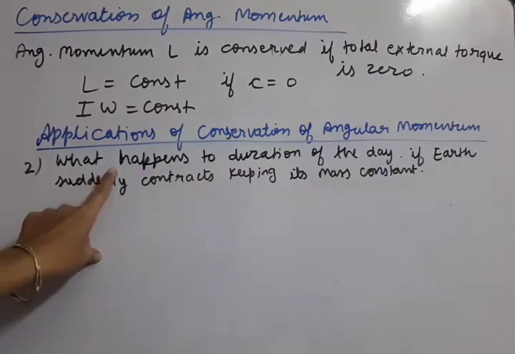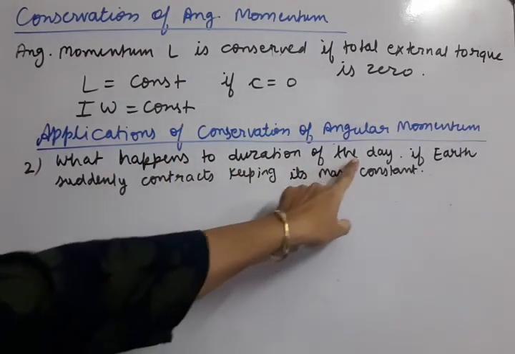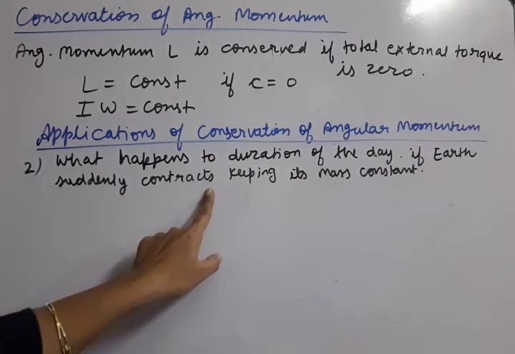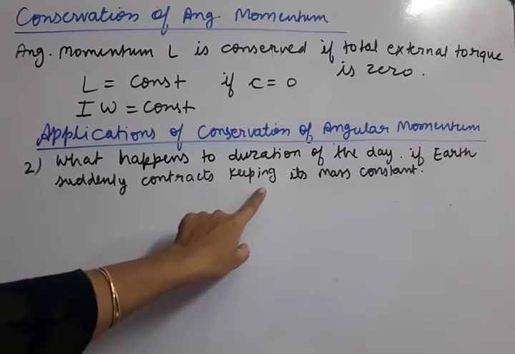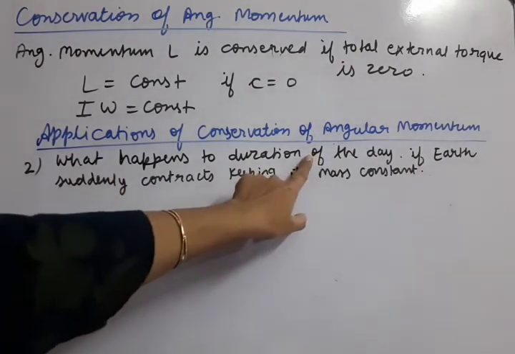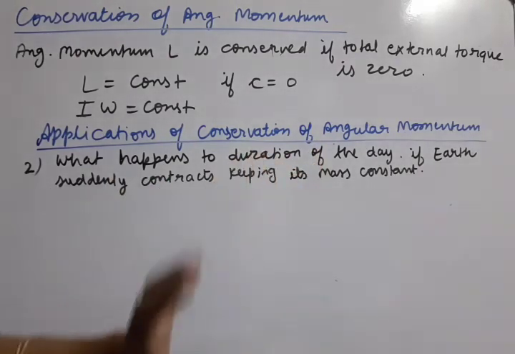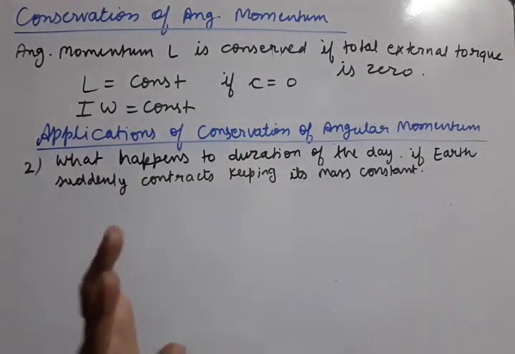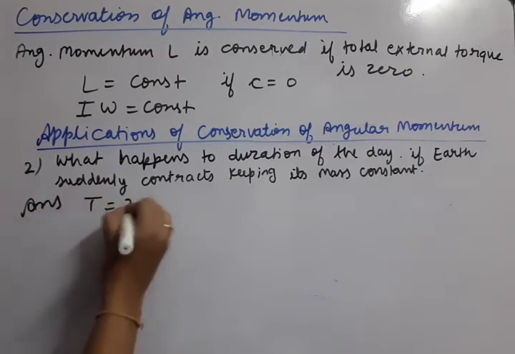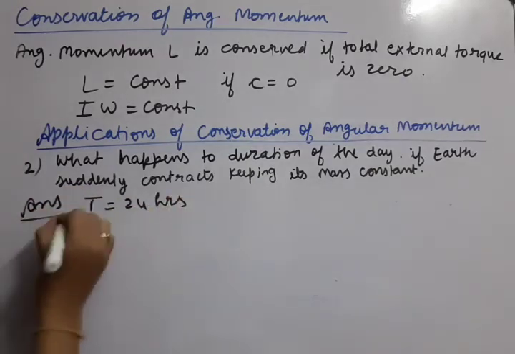The second application is about Earth. What happens to the duration of the day if Earth suddenly contracts, keeping its mass constant? Okay, so this question is related to the duration of the day. Just now the duration of the day is 24 hours. One day is of 24 hours, that you already know. So T is originally 24 hours. This is the original T.